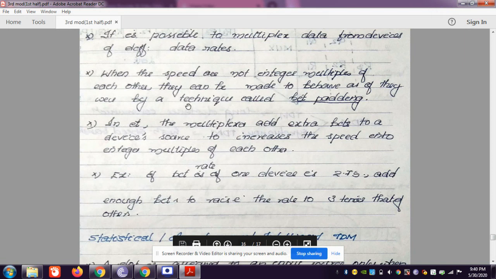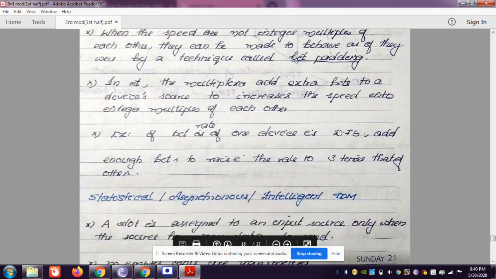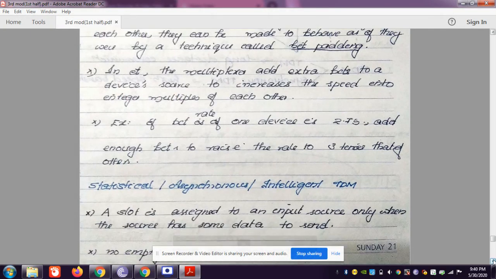So when the speeds are not integer multiples of each other, they can be made to behave as if they were, by a technique called bit padding. Bit padding is a technique for synchronizing the data rate, that is, the speed of the data. For example, if a device is having 2.75 and we have to match it with the other device, we add enough bits to raise the data rate to 3 times that of the other.